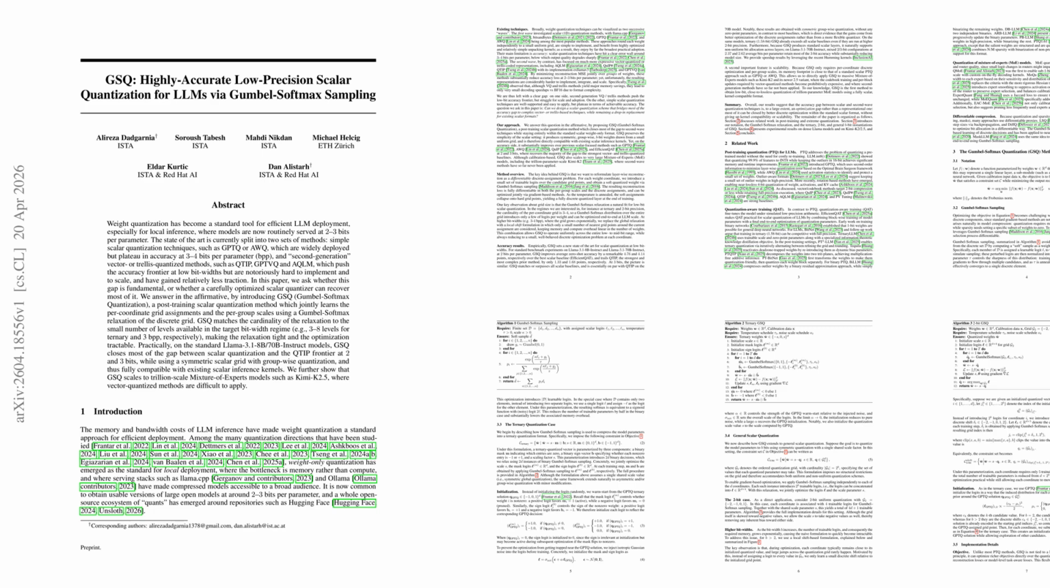Unlike GPTQ, AWQ, or efficient QAT, GSQ keeps a fully standard symmetric scalar format, so it is drop-in compatible with existing inference kernels, yet it narrows most of the accuracy gap to vector-quantized methods such as QTIP, QuIP#, HIGGS, fine-tuning, and GPTVQ. The key novelty is a tight relaxation matched to low-bit cardinalities.